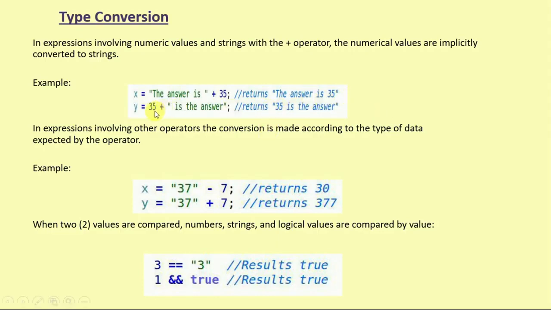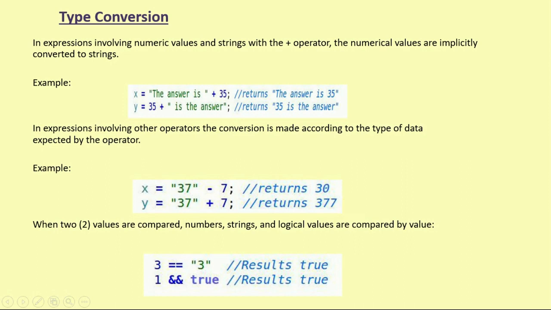Y is equal to 35 plus, inside quotes, is the answer, so it will return 35 is the answer. In expressions involving other operators, the conversion is made according to the type of data. Similarly, inside the quotes 37 minus 7 will return 30, and 37 plus 7 returns